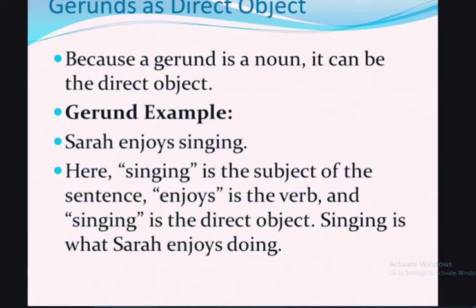For example, "Sarah enjoys singing." Sarah is the subject, enjoys is the verb, and what does Sarah enjoy? She enjoys singing. Singing is the direct object and it is also a gerund because it acts as a noun.